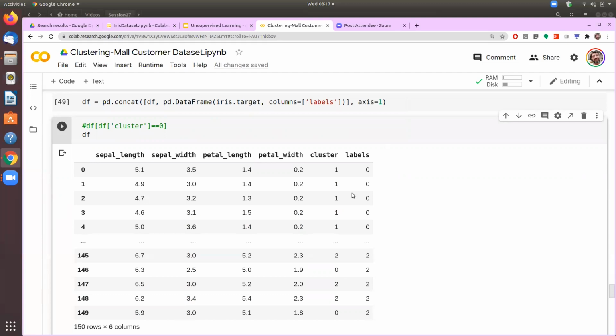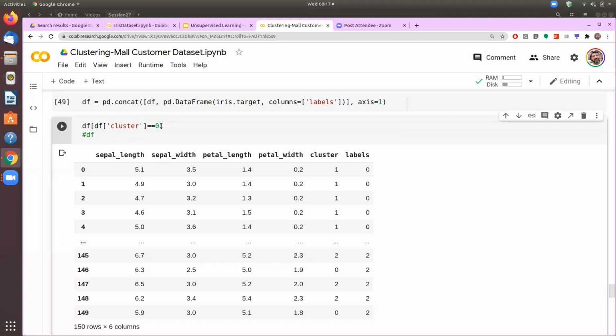We did the clustering without knowing what these flowers are or what are the different types of flowers we have. And then we had put some cluster ID. Now these cluster IDs have been given just 0, 1 and 2. And then we will now filter out and see how these labels really compare.